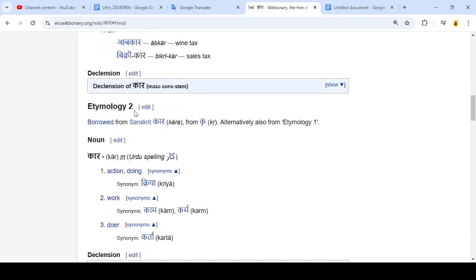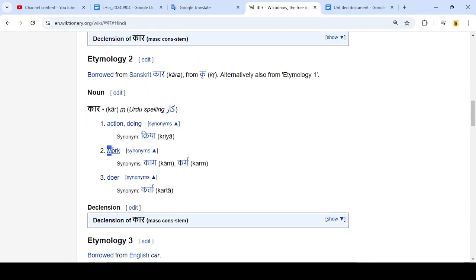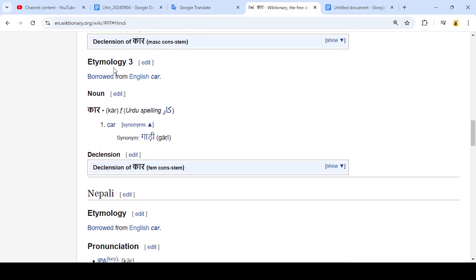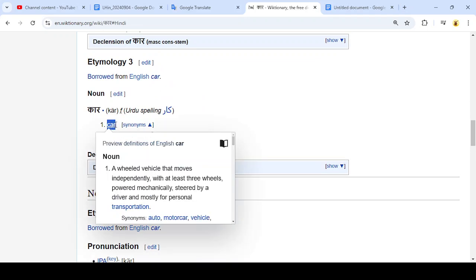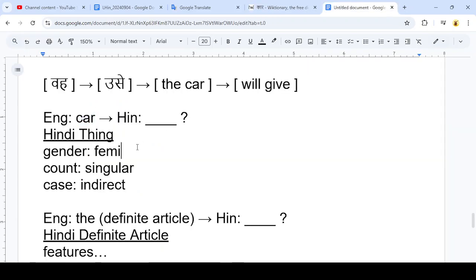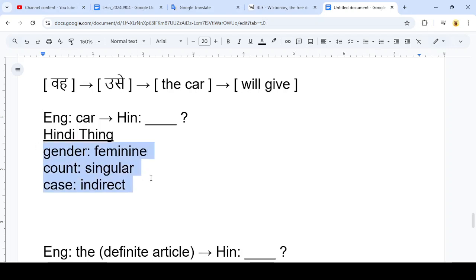One is tax. That's not what we want. Another is work or do. That's not what we want either. And the third meaning of this word is car. That is a good meaning for us. That's what we want. So we've got the base spelling for the noun here, we've got the pronunciation, and then we also have this F here, and this F means feminine gender. So now we have our gender of our Hindi word for car, and that completes our three features.